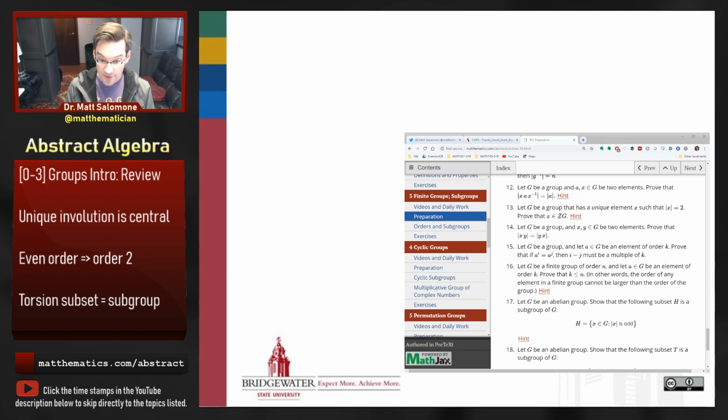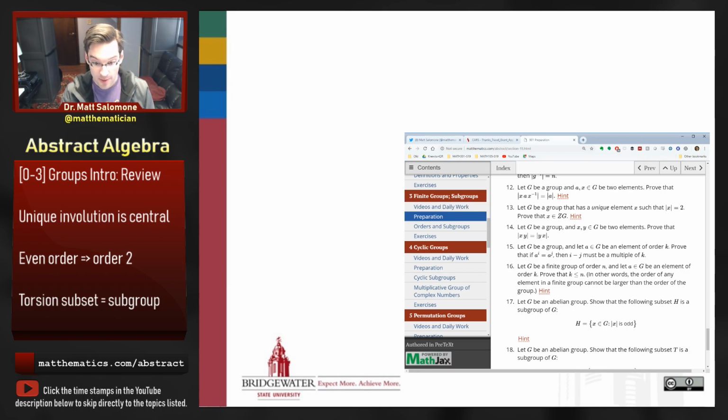But the first two that I want to look at: if in a group we have a unique element of order 2, so elements of order 2 are called involutions, then that element must be in the center of that group. So this is question 13 on the list of preparation problems. If there's a unique element of order 2, that element belongs to the center. In other words, it must commute with everything. So that's the first step.